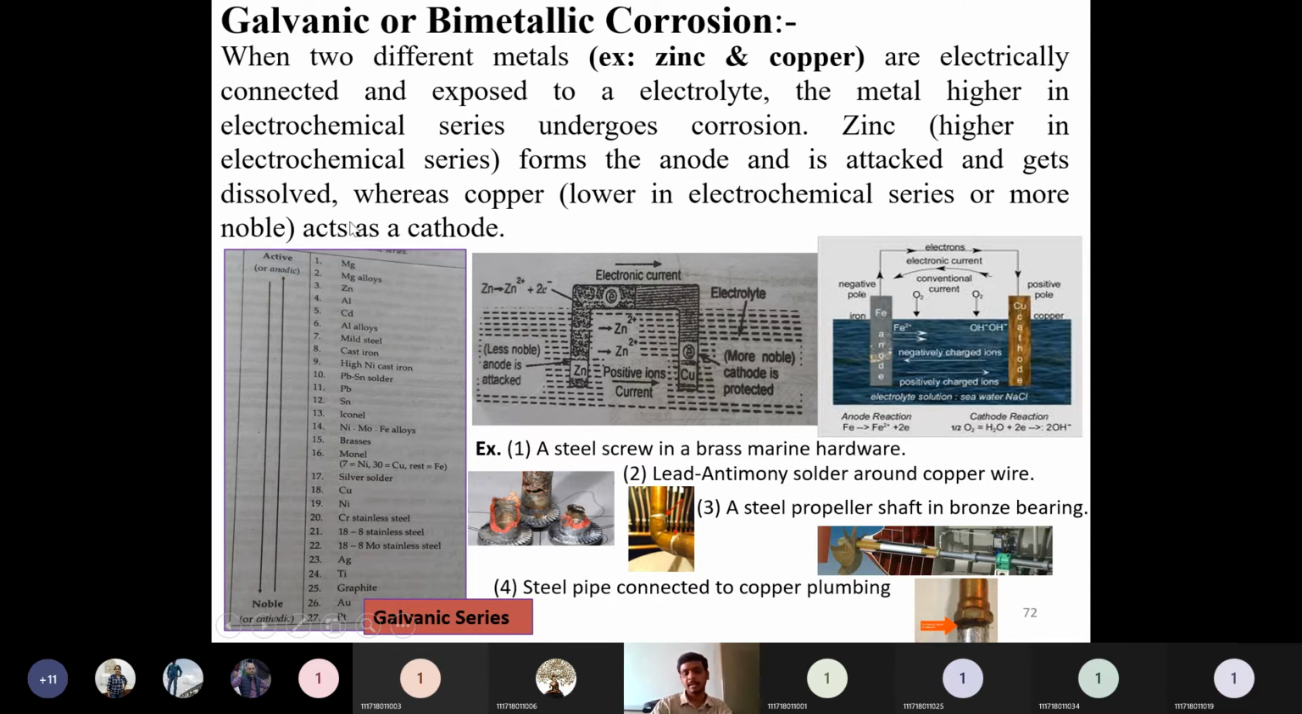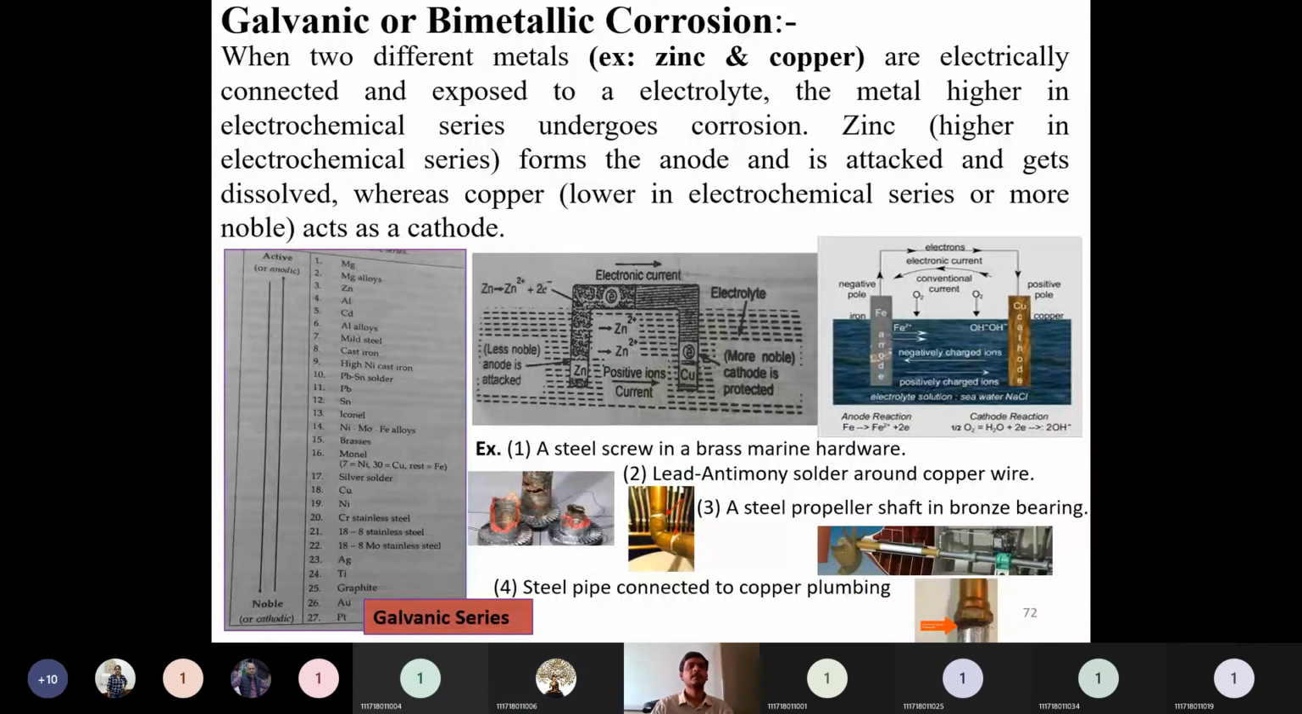This is the galvanic series table, in which the top metals are the active metals, or the higher placed metals are the anodic metals. The lower metals in the galvanic series or electrochemical series are called noble metals or cathodic metals. They will act as the cathode when there is bimetallic corrosion. Okay, hope this is clear. Shall I proceed?